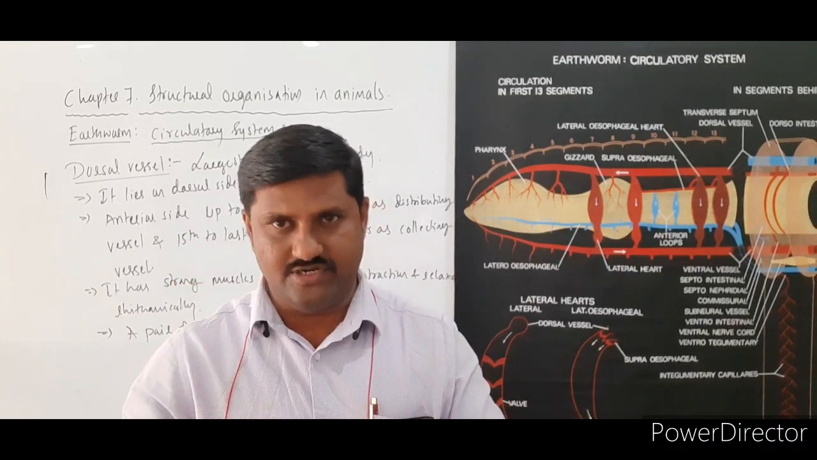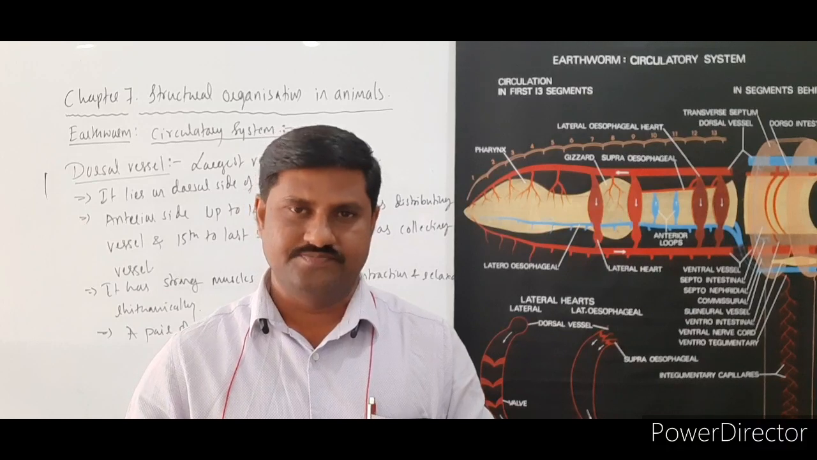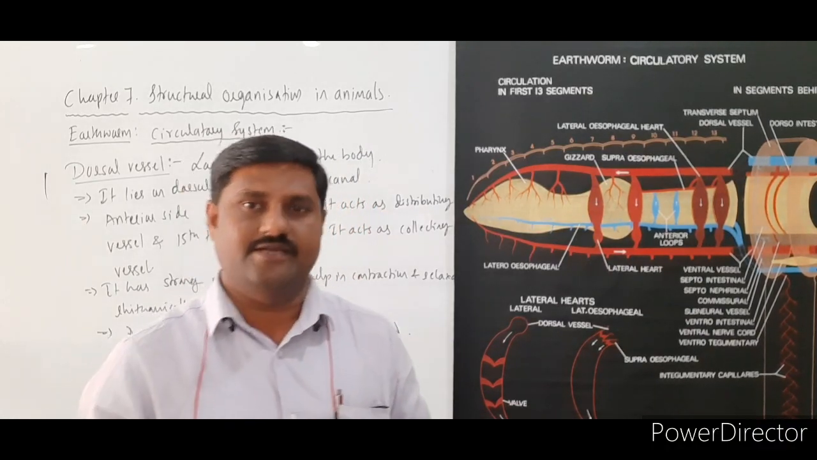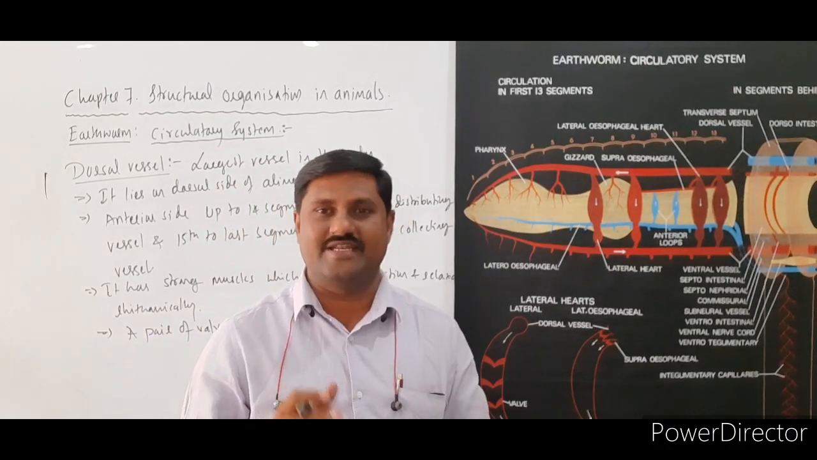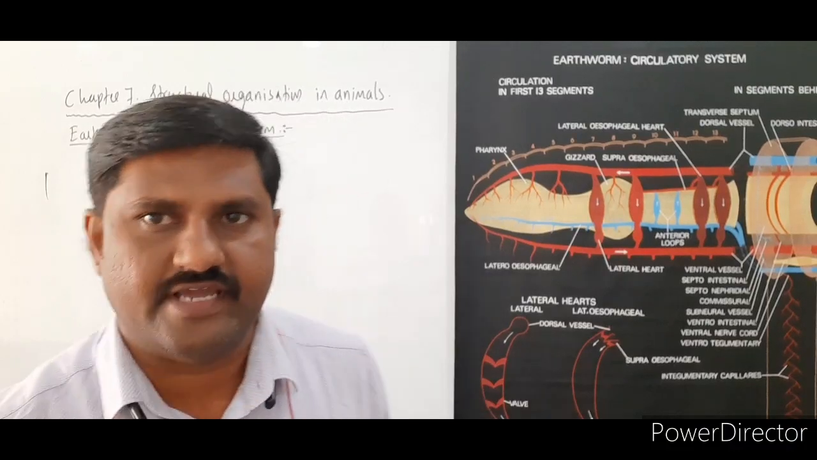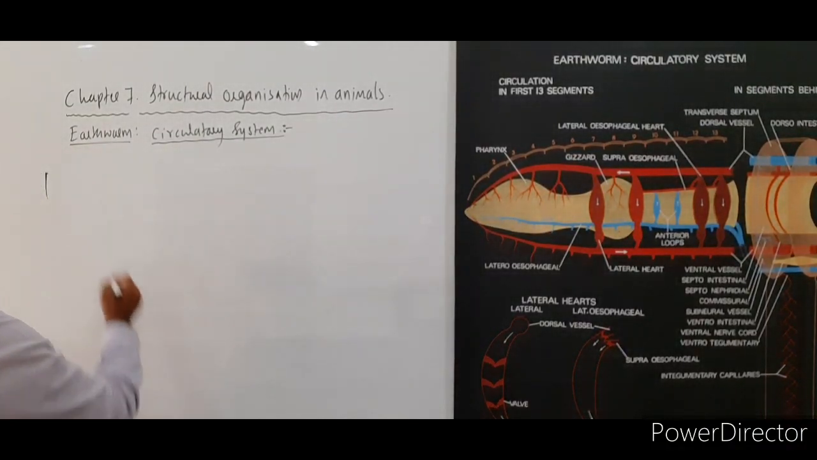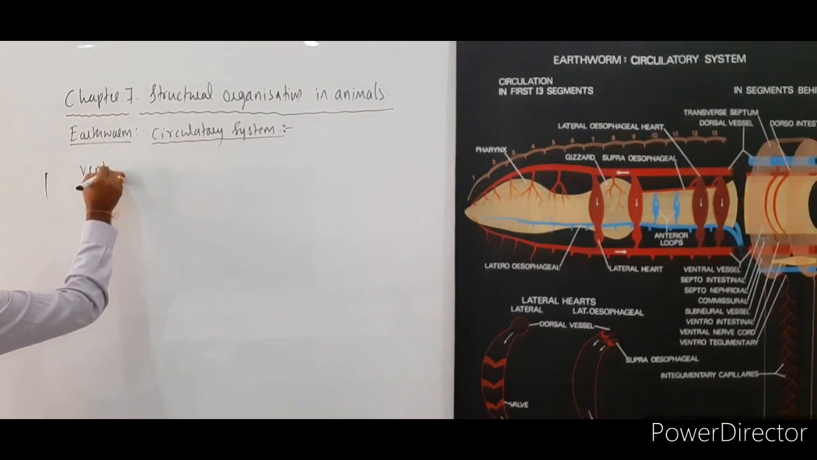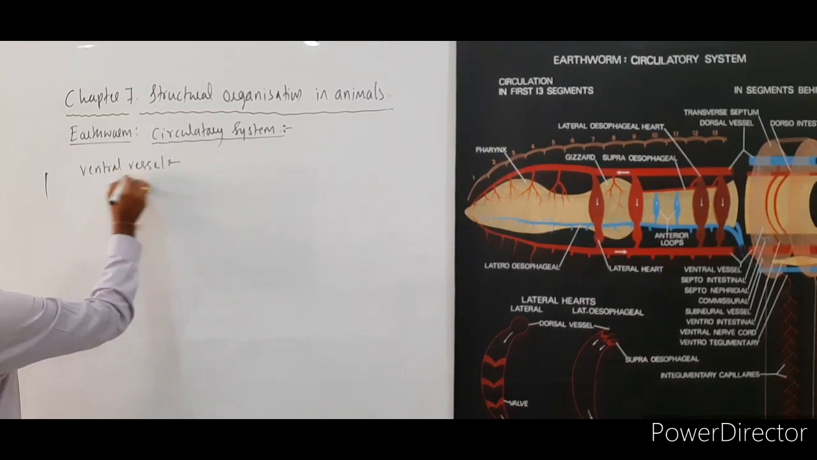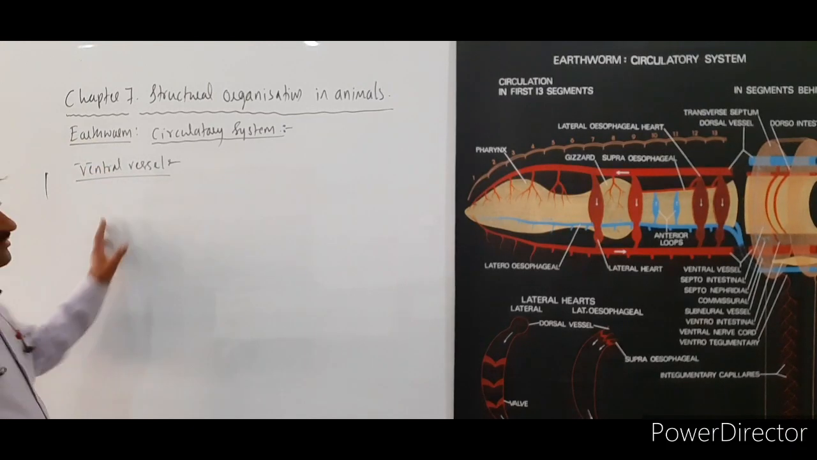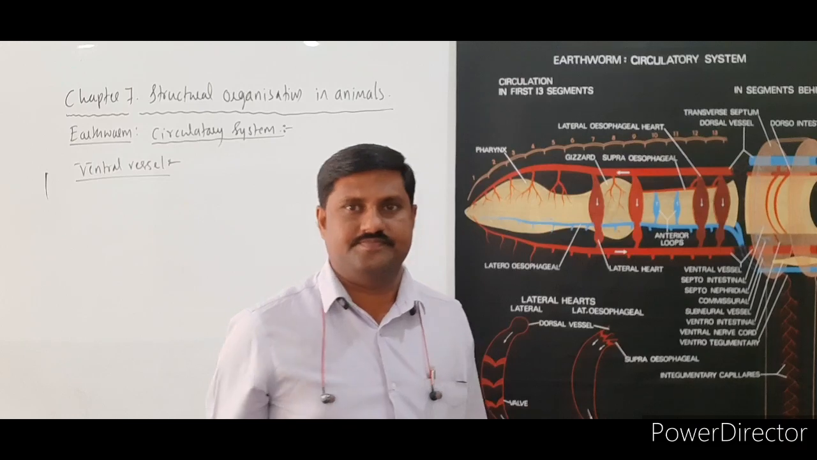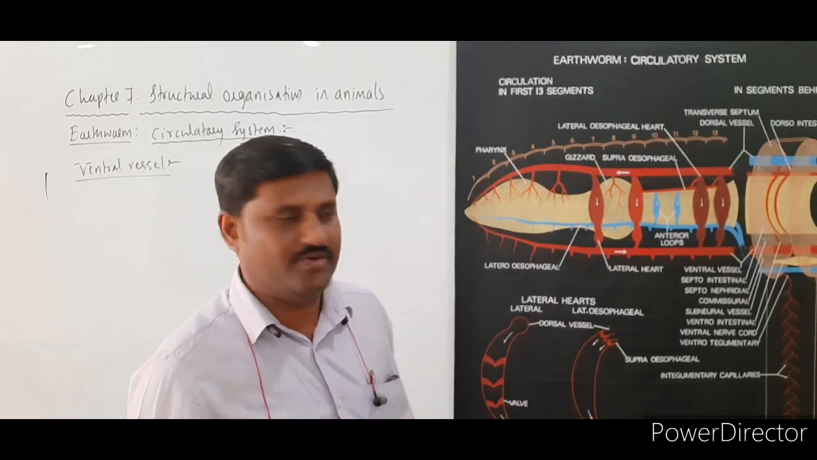Since it lies on the dorsal side of the alimentary canal, it is said to be the dorsal vessel. After this, the next one is the ventral vessel. Yes, the second one is the ventral vessel. So this ventral vessel is mid-ventral in position. What do you mean by mid-ventral in position?